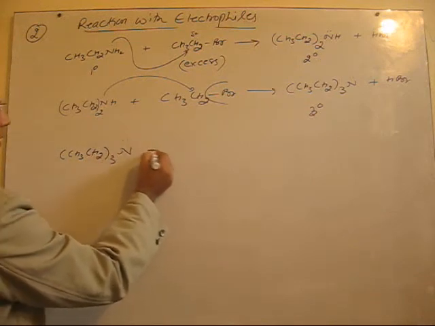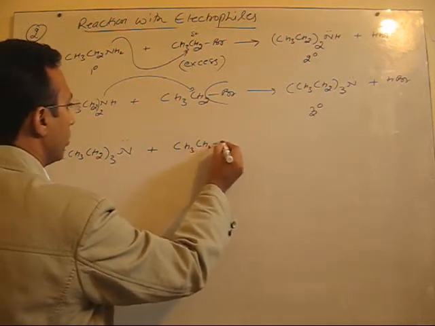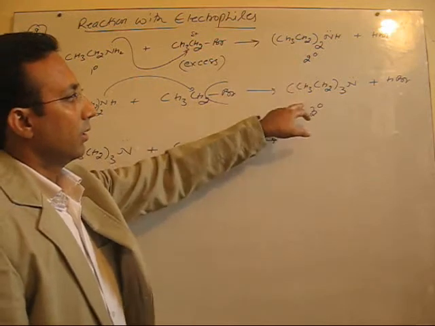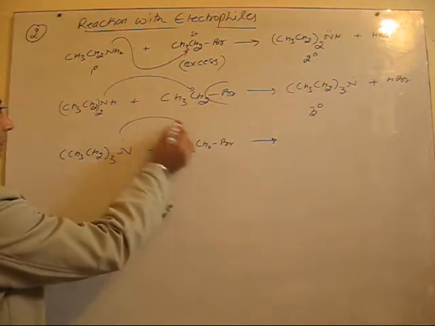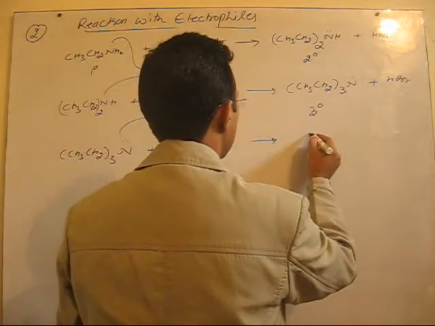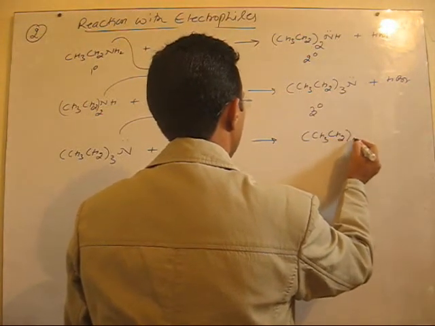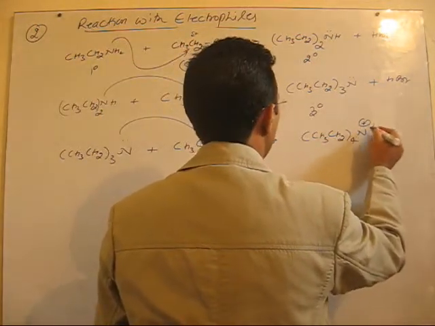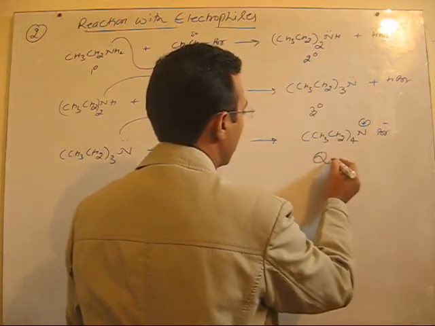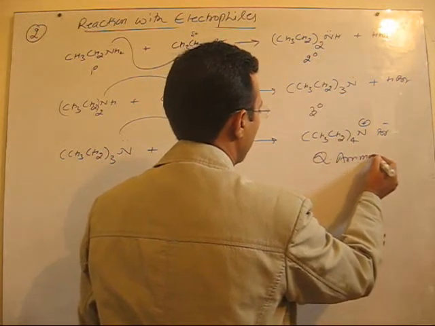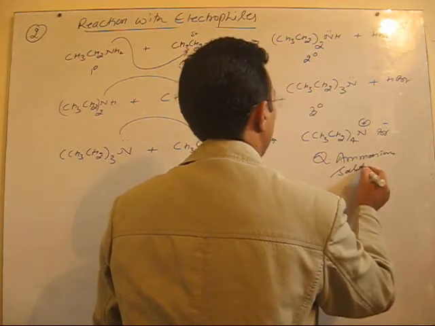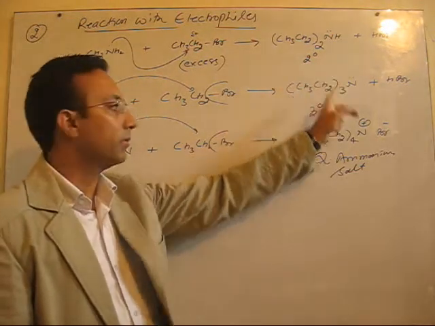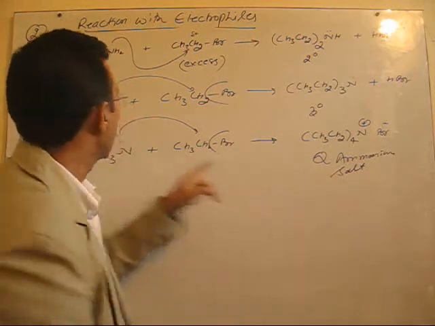So as a result, this reaction will only stop at this stage if this is present in excess. That means it will keep on reacting with the secondary as well as the tertiary amines. Fine. So it will further react. As a result, this time you will get tetraethylammonium bromide. That means you get a quaternary ammonium salt.